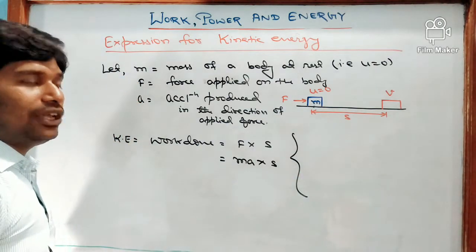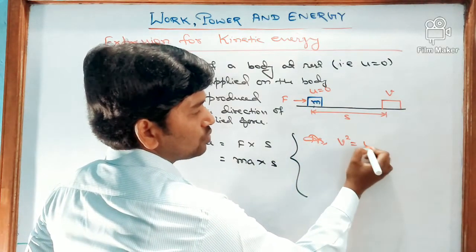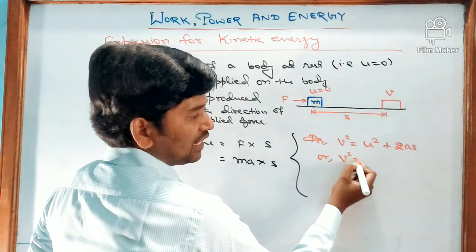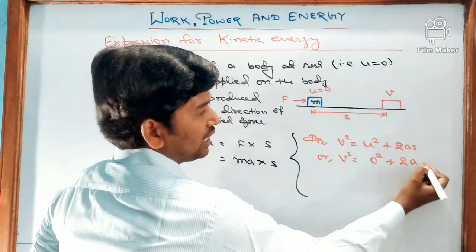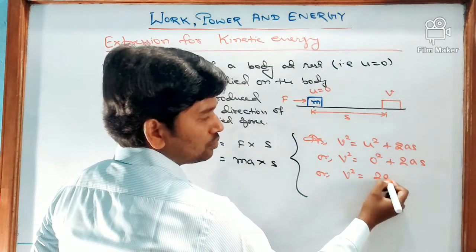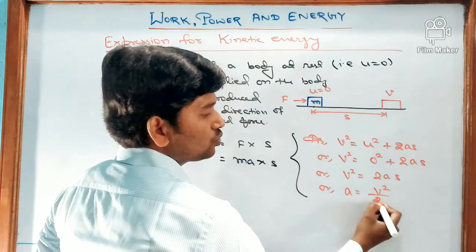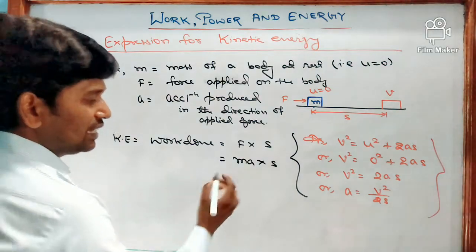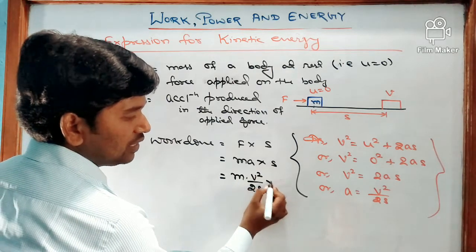As we know from the equation of motion, v square is equal to u square plus 2as. v is the final velocity, u is the initial velocity, a is the acceleration produced, and s is the displacement. So we can find v square is equal to 2as, or a is equal to v square by 2s. So this is the acceleration. If we put this value of acceleration, then we get mass into v square by 2s into s.